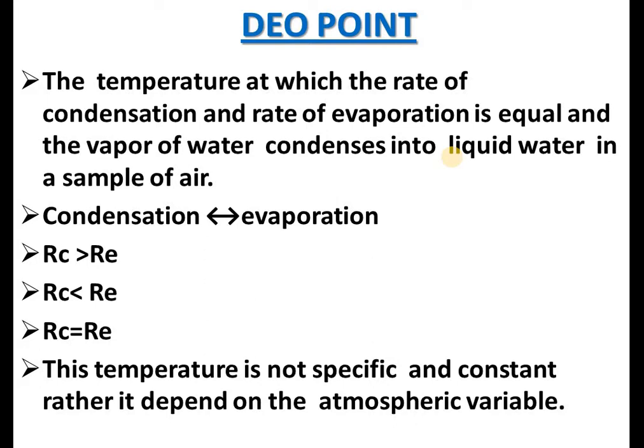So in order to determine the dew point, we have to look at the rate of evaporation and the rate of condensation. If the rate of evaporation and the rate of condensation are equal and the water condenses into liquid in a sample of air, then this is called the dew point.